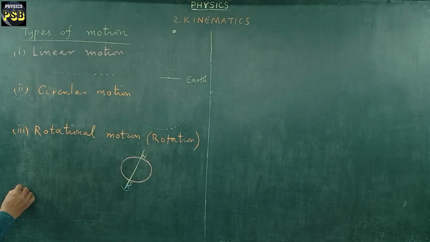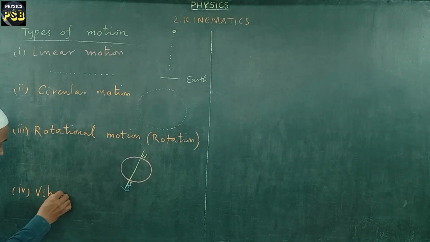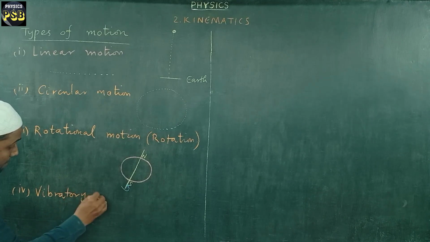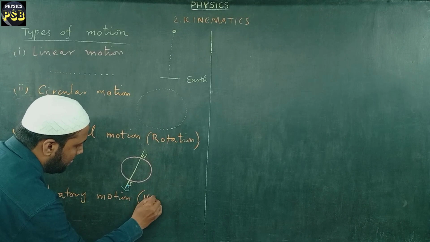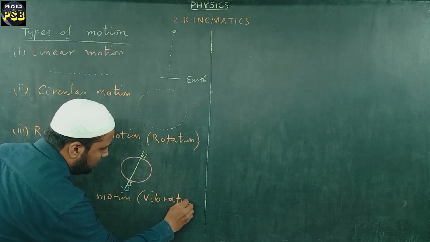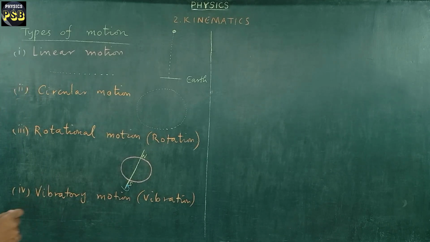Then we have a fourth type of motion, that is nothing but vibratory motion, otherwise known as vibration. When an object moves to and fro about a fixed point, then we call such kind of motion vibratory motion.